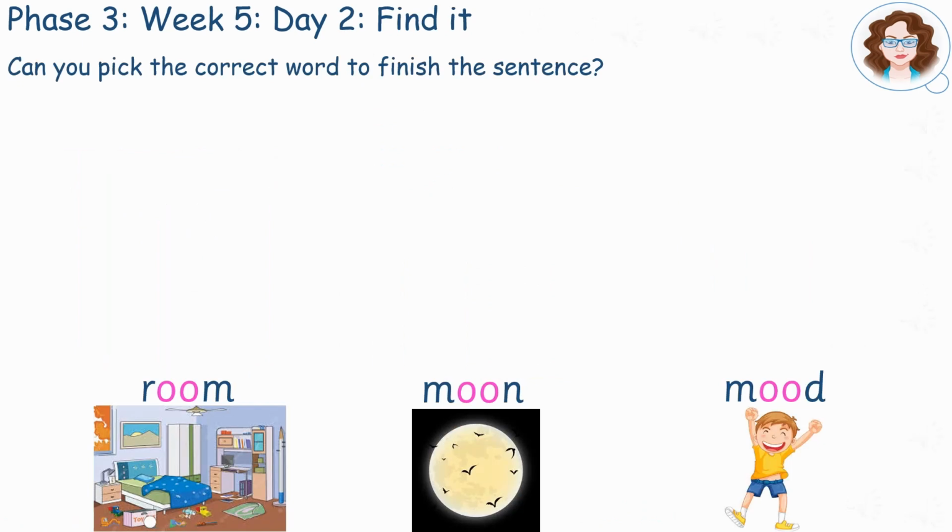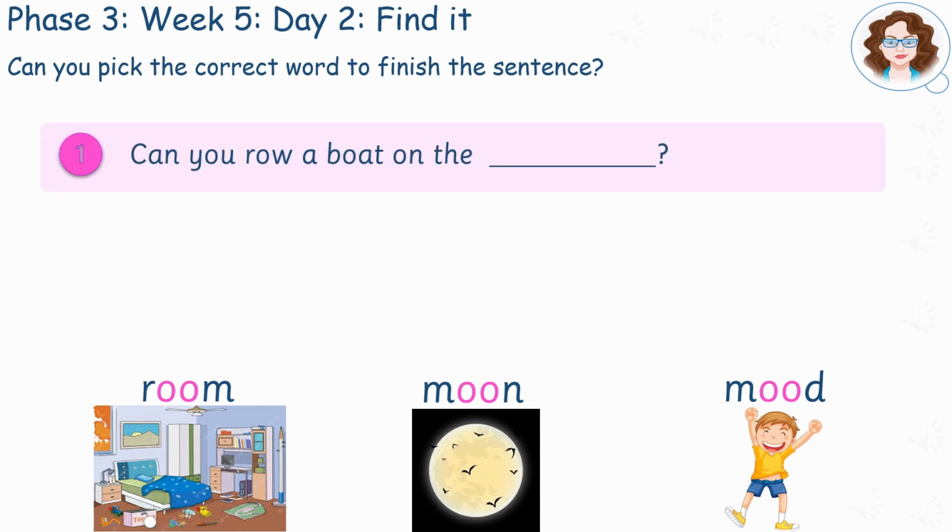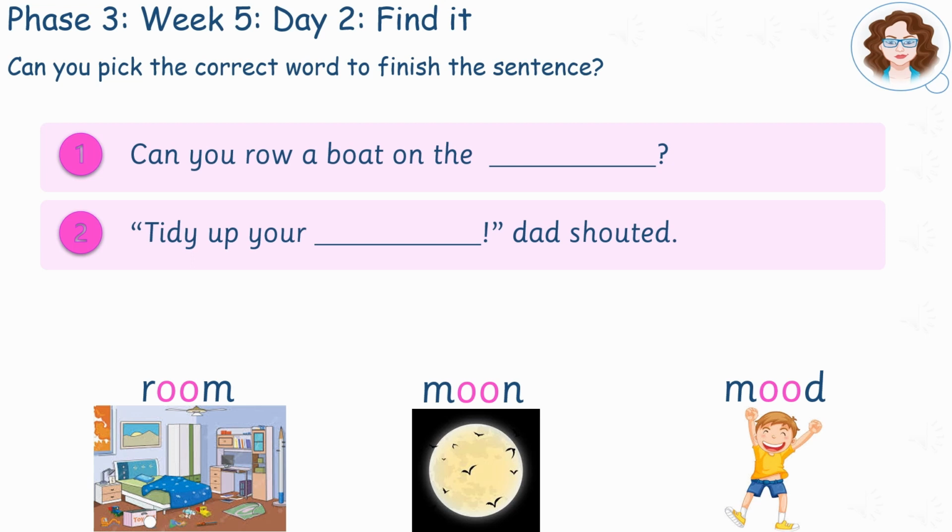Let's read the words below and see if we can fit them into the correct sentences. Can you guess the words using the pictures and the phonemes in the words? Did you read the words room, moon, mood? Here are the sentences. Can you row a boat on the... Tidy up your... Dad shouted. I am in a good...